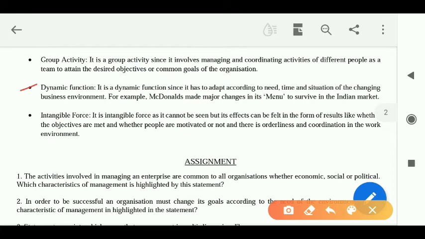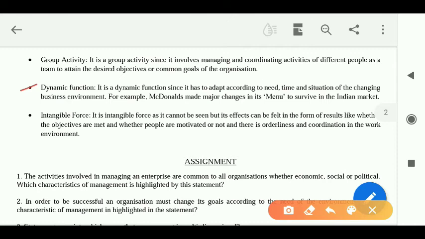The best example happened a few years ago, the implementation of GST. As there was a change in the tax procedure of our country, that was a change in the external environment. So in order to work along with that, there was a change made in the management process also.